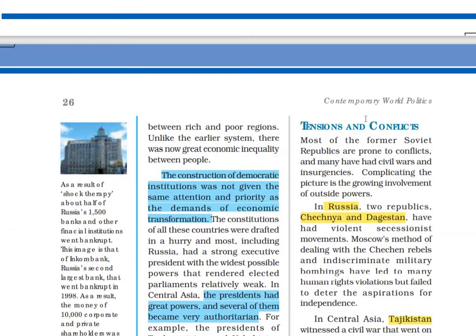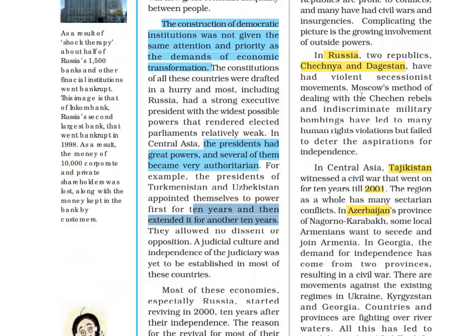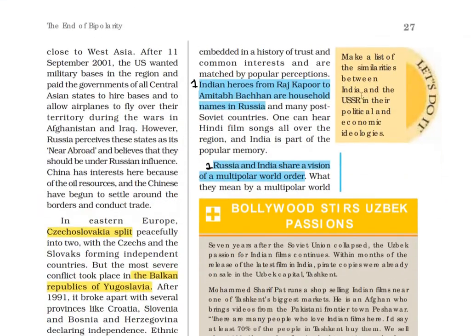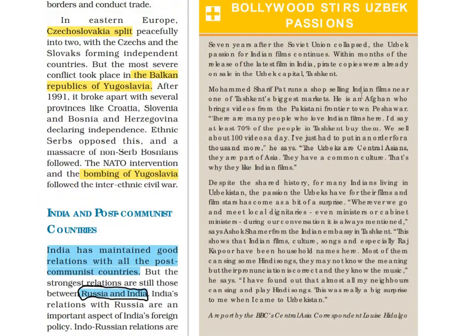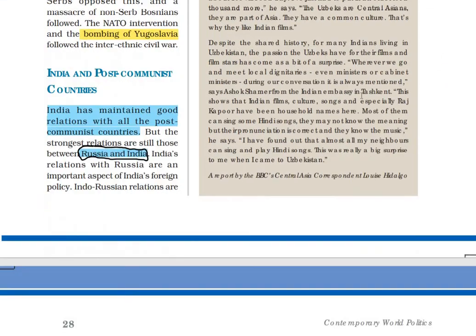Now, there were many tensions and conflicts in the world order. These are mentioned here. We'll skip this because you can read them on your own, and these are very easy to understand. Next up, and the last topic, is India and the post-communist countries.